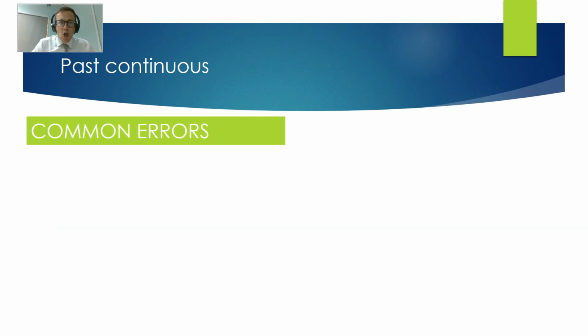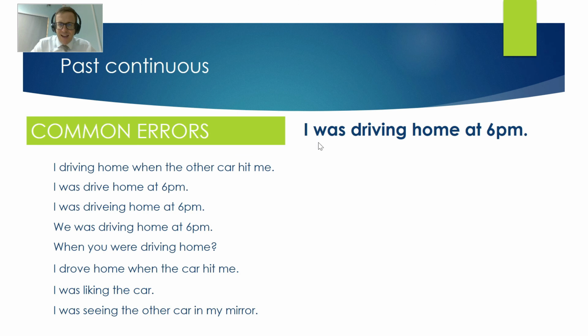Let's now look at common errors. So where do people go wrong with the past continuous? Here is the correct, I was driving home at 6 p.m. It's nice and simple. But here we have some examples of wrong uses of the past continuous. Just pause the video if you want, take a look and think, why are these wrong? Okay, let's go through them.